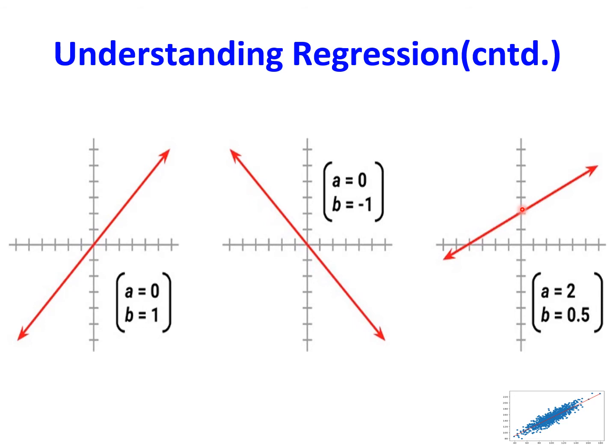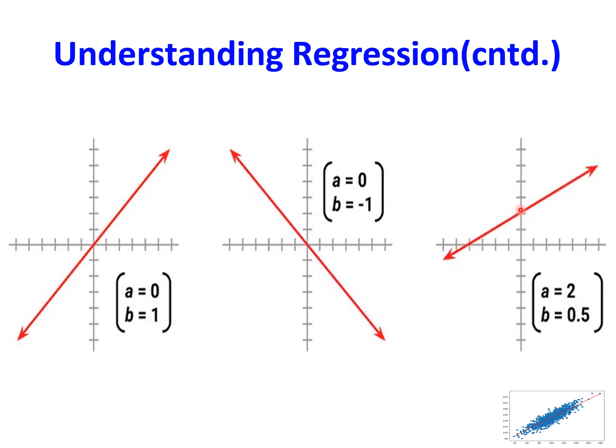Now here you can see that as x value increases, the line is sloping upward. So this can be considered as a positive slope. Here the intercept on the y-axis is a equal to 0. Here also the intercept position is a equal to 0. Here a is equal to 2.